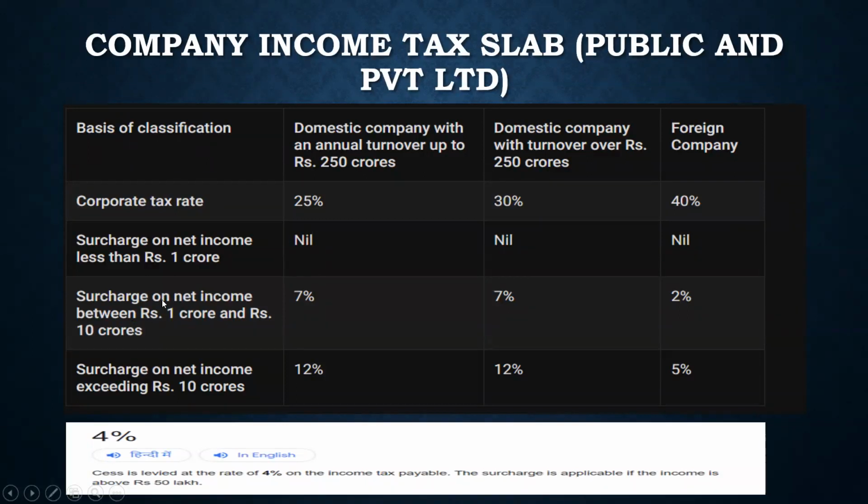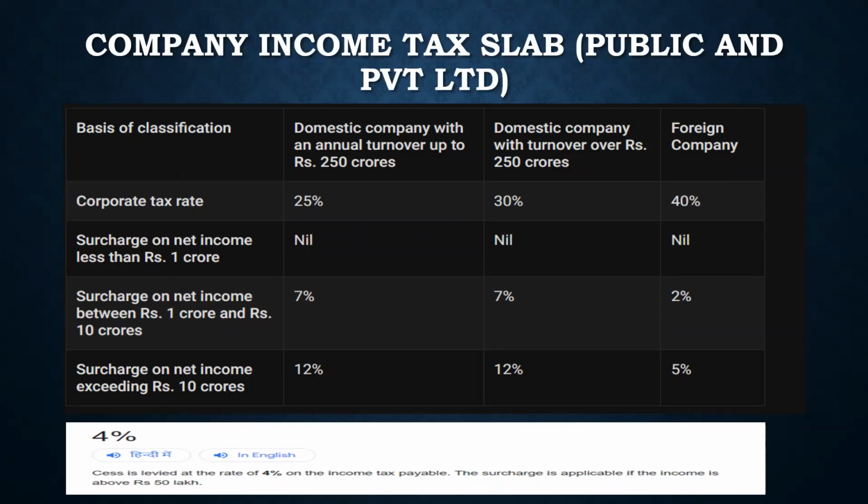However, if it is between 1 crore to 10 crore, then you will pay 7% of the surcharge. And if your net income is exceeding 10 crore, then you will have to pay 12% of the surcharge. For the foreign company, it is much less, 2% and 5%. But for the domestic company, this is how it is, right? And obviously I'm not going to go into those details, but there are many deductions like ATC, ATD that is applicable for the individual. The company can also claim several deductions.